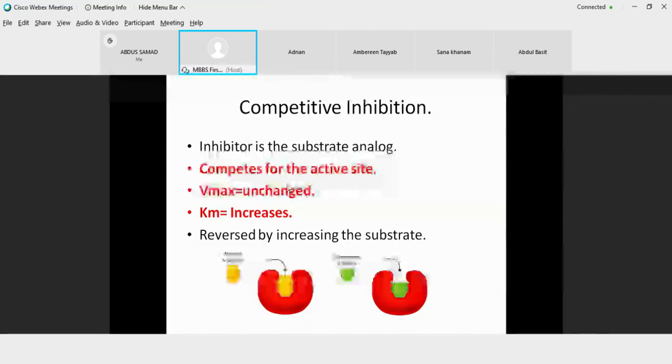Now, when you are increasing the substrate, you are providing more and more substrate, as a result of which Km increases, because we defined Km as that substrate concentration which leads to half the maximum velocity. So you are increasing the substrate to allow the enzyme to attain half of the maximum velocity. So increase in the substrate requirement means increase in the Km value. Now, how could it be reversed? It could be reversed by just adding more and more substrate, or your cell tries to overcome the action of this inhibitor by synthesizing more and more substrate.